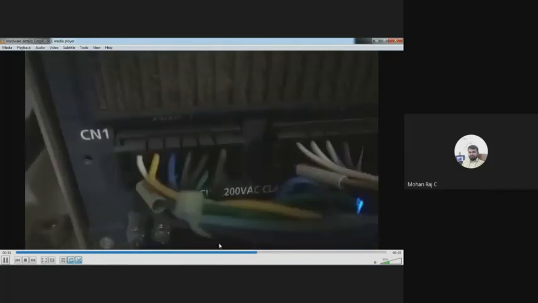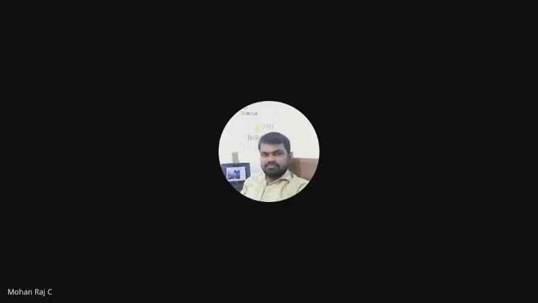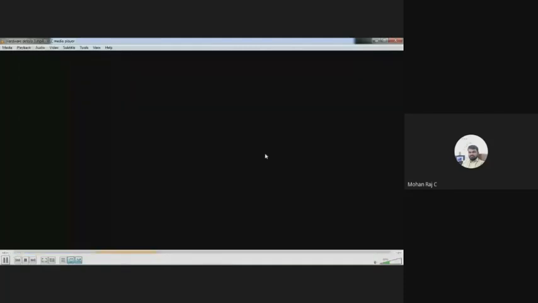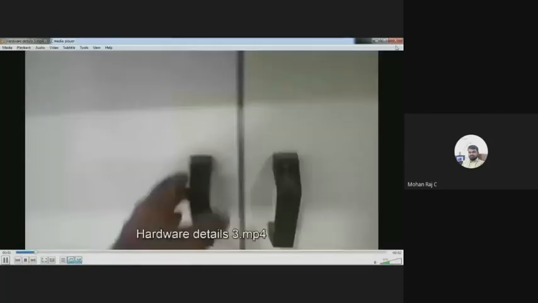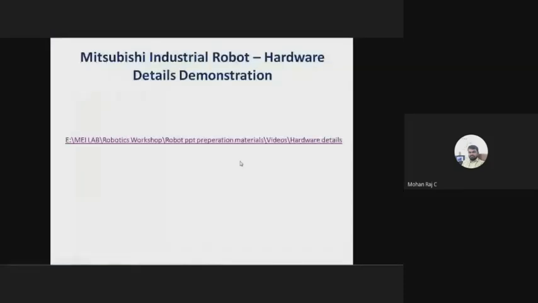And these are the power cables, right? The AC incoming supply is 230 volt, 50 hertz, and these power cables are connected with your servo motors, and this cable is connected to the teaching pendant. The teaching pendant is connected with the robotic controller. Okay, that's all about the hardware part.